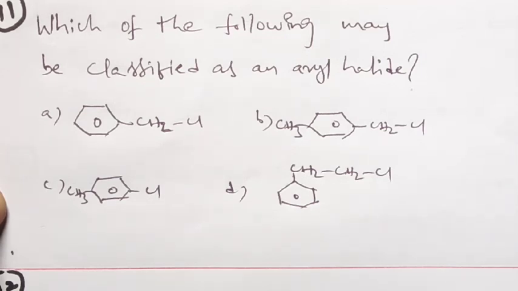Okay. So we shall continue the concept now. Which of the following may be classified as aryl halide? It's a very simple, conceptual question. Four options are given here: first one, second one, third one, fourth one. In which case is the halide directly linked to the aryl group, meaning linked directly to the benzene ring? Observe here, in the case of C, that is the only aryl halide. Is it clear? Very simple.